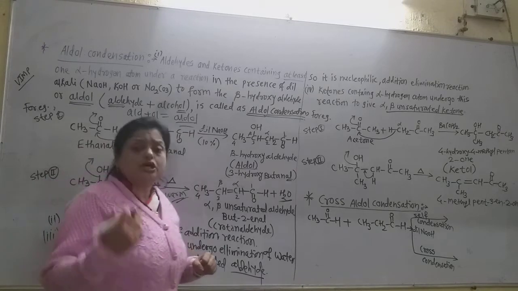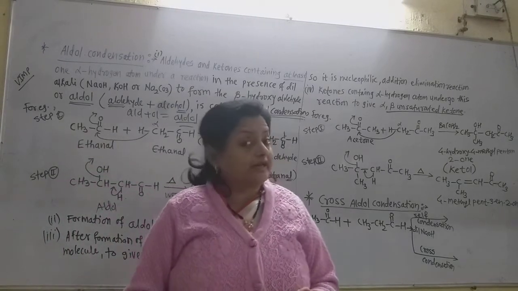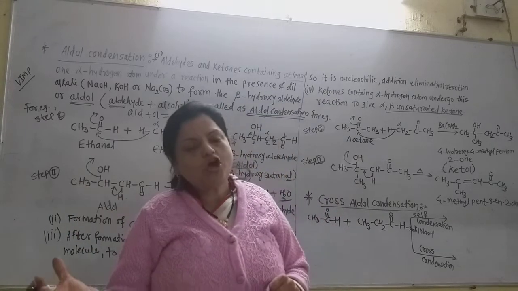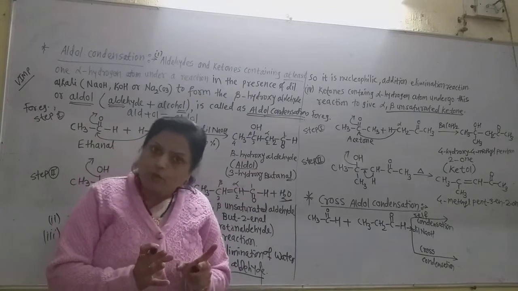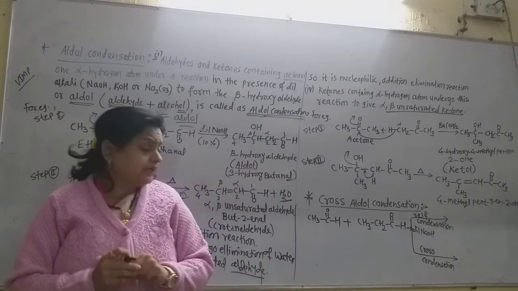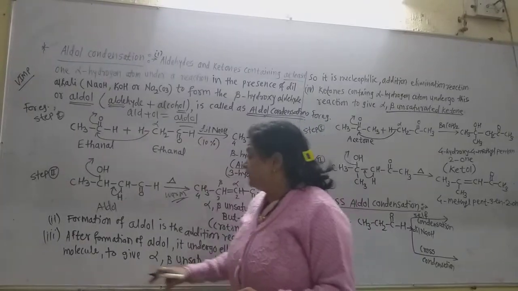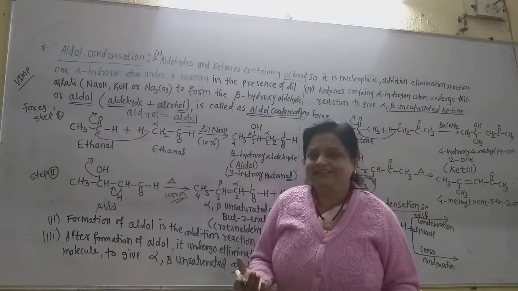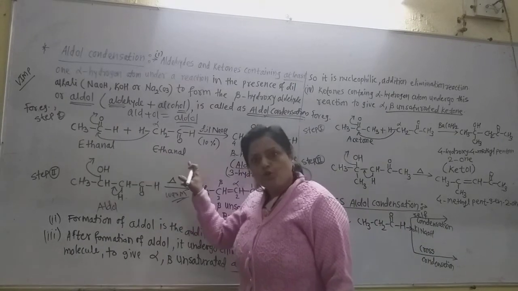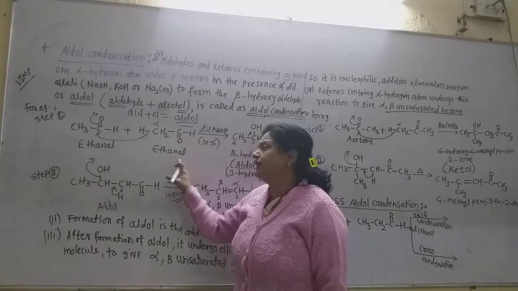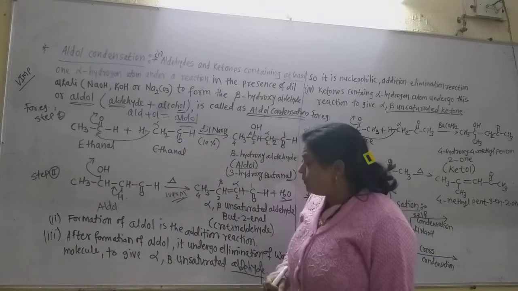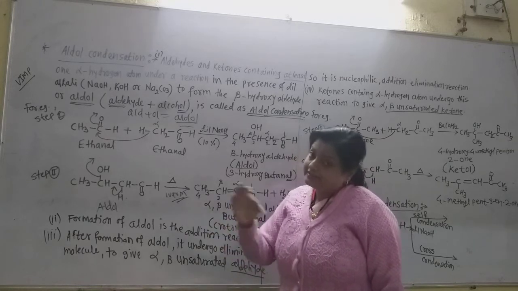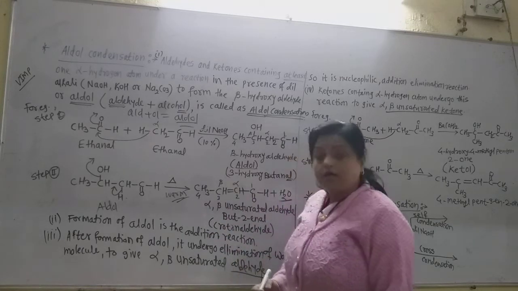But ketones also can undergo aldol reaction, but the name of the product is not aldol now, it is ketol, because in that a ketonic functional group and an alcoholic group are there, so it is the ketol. Now see what happened here. Formation of aldol is an addition reaction. Why is it an addition reaction? They may be asked. Because there are 2 aldehyde molecules or 2 ketone molecules we add in the first step. Then after formation of aldol, it undergoes the elimination reaction. So after addition there is the elimination to give the alpha beta unsaturated aldehyde.